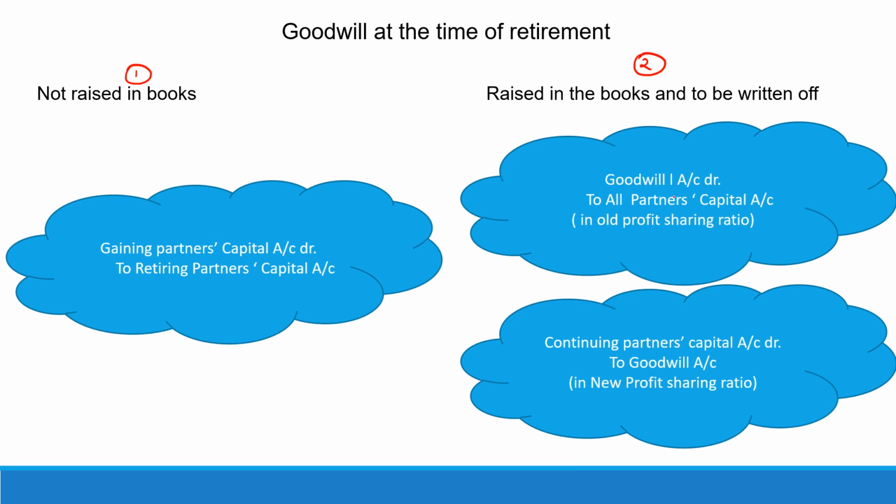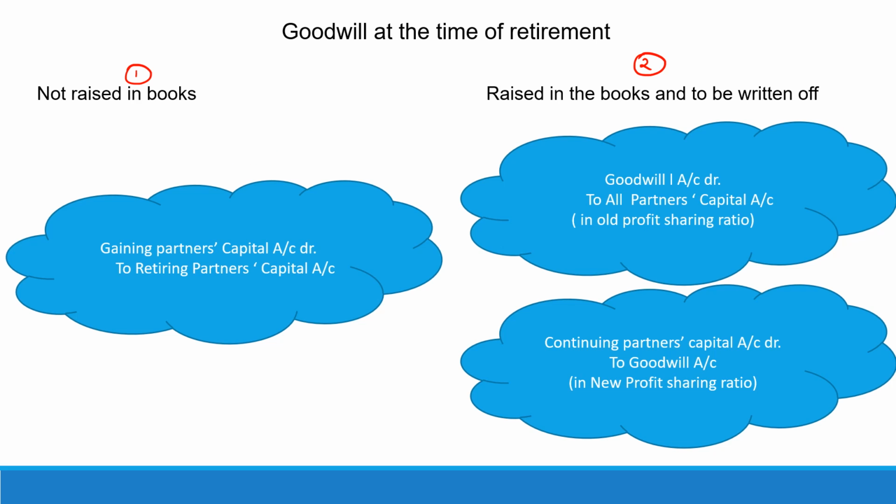But this goodwill cannot be retained in the books because this is not purchased goodwill. This is not goodwill for which any money or money's worth is being paid. So we have to immediately cancel it out. So immediately pass an entry where you credit goodwill, but at this point of time, you'll be debiting the continuing partners' capital accounts. And this would be done in the new profit sharing ratio. So if you ultimately see, the net effect of these two would be the same as this particular entry.